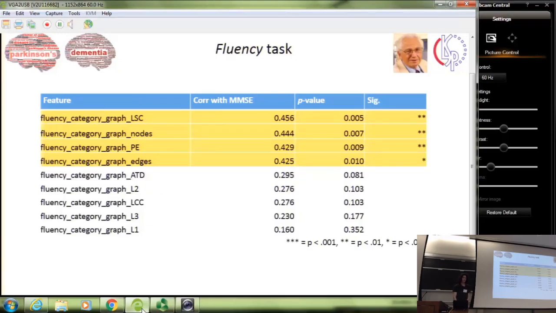We see that this is positively correlated with MMSE, meaning that healthy controls tend to mention more unique subcategories, and they also seem to switch more between topics.